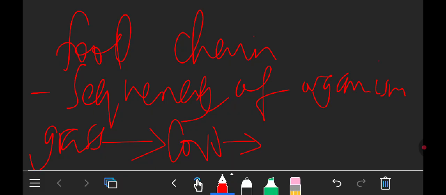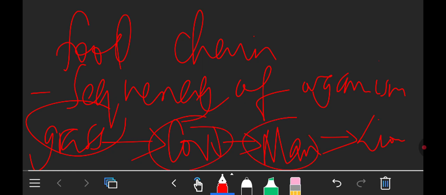So we can say maybe by man. Okay, then man can be fed by a lion. So this is a food chain. Okay, it's a sequence of organisms. You can see that there's a sequence of organisms and energy is flowing. Okay, we'll look at how energy is flowing there.